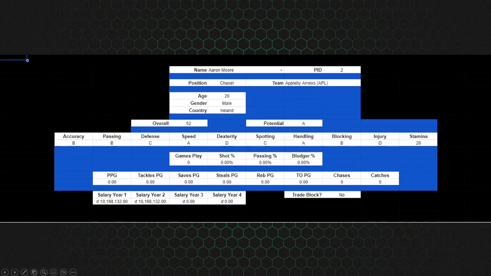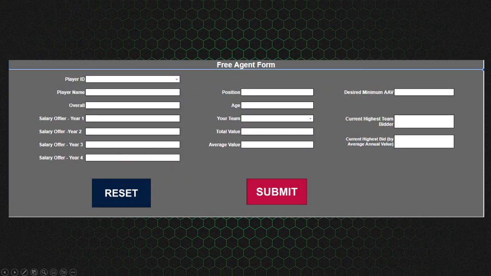I can't remember if it's the first column. We'll see in a minute, but it is one of the first columns for every player. Every player has a player ID, PID, and that is how you will look up players on this list. So you've got to know that player ID is important for pretty much everything.